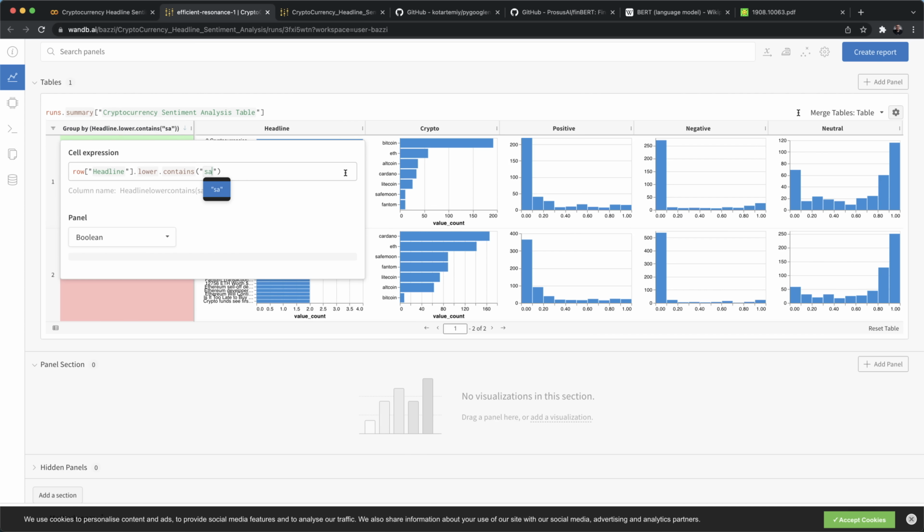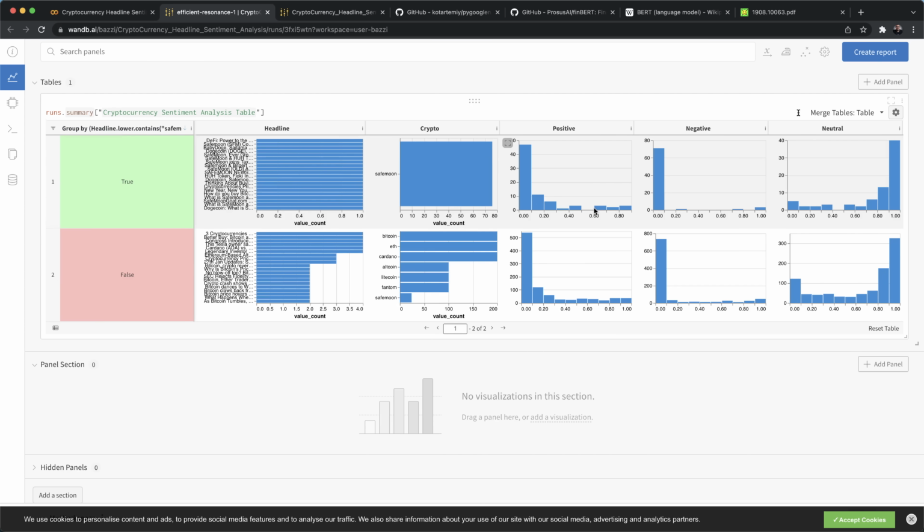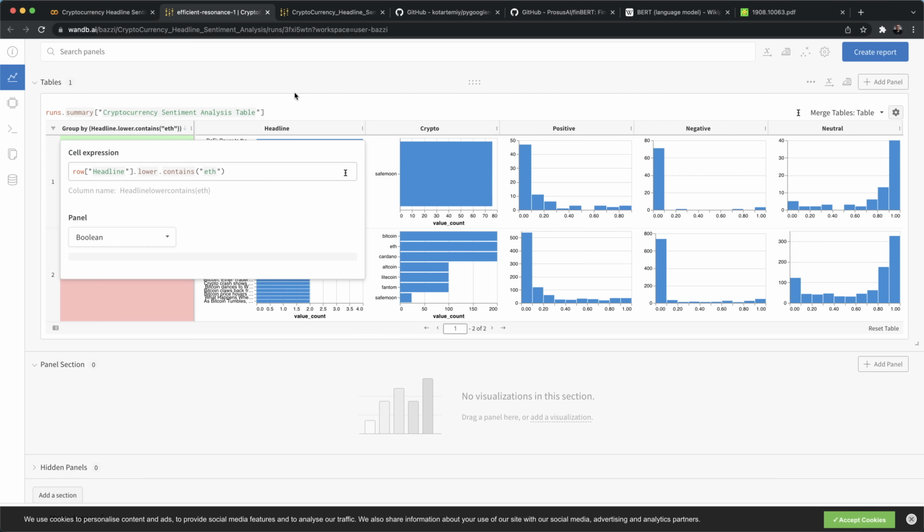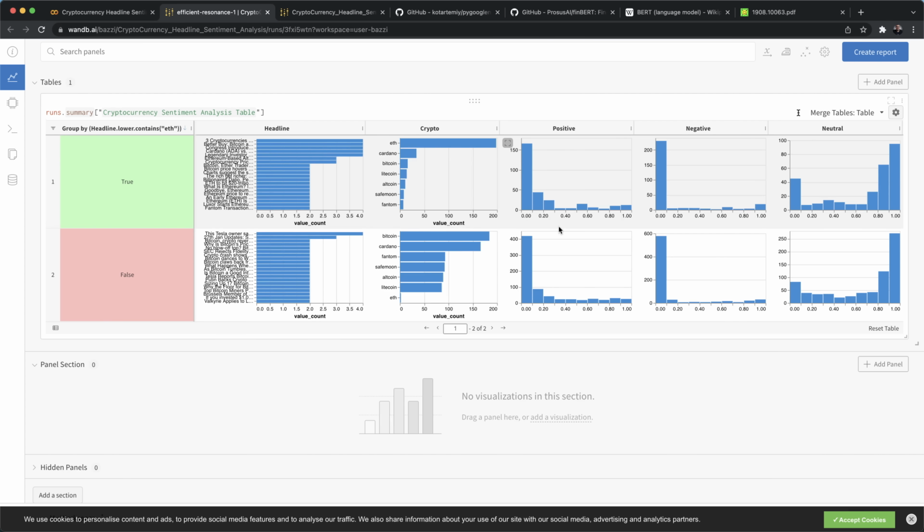Okay, now let me change this Bitcoin over here, and let's type in SafeMoon, for example. And as you can see, SafeMoon follows a similar trend. So if you want to analyze something else, let's say Ethereum, ETH, let's see what we get. Well, Ethereum tends to have some negative stuff, you've got 19 negative headlines, but you've also got a lot of positive stuff going on. So you've got 12 that are almost 1, 10 that are between 0.8 and 0.9. A lot seem to be neutral as well.